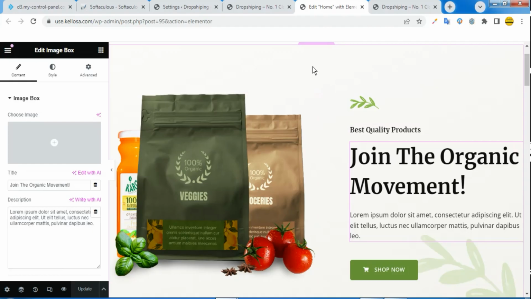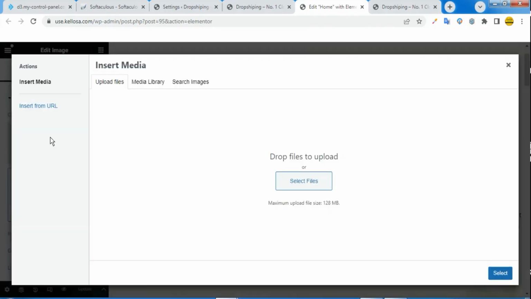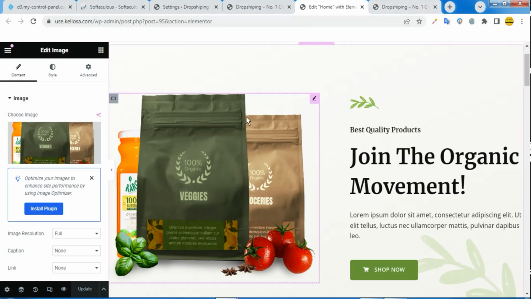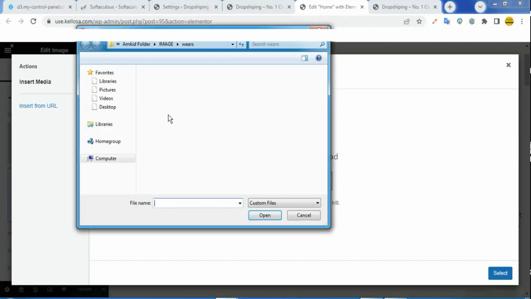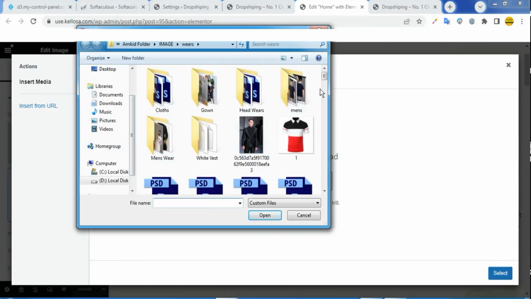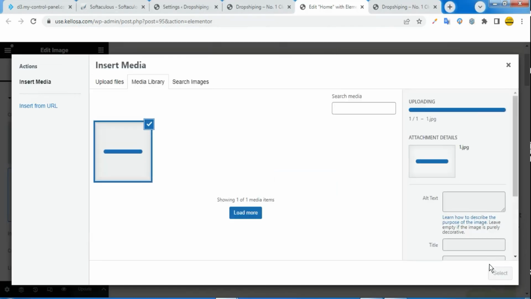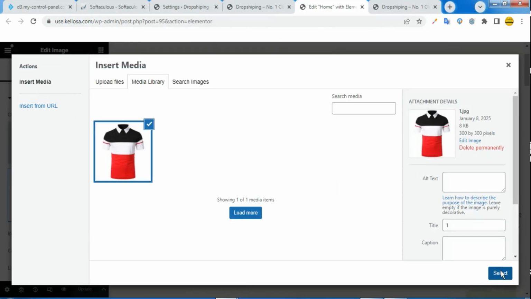So how do I get started? I'm just simply going to click on this image and pick the clothes image that I want to make use of. Do not forget we are building a clothes store. So just simply click on this icon which says edit image. Click on choose image and I'm going to search for where I have my clothes images. You can just go online and download it, but for me, I think I have different ones. So I'm just going to click on this one and bring it in. Select.